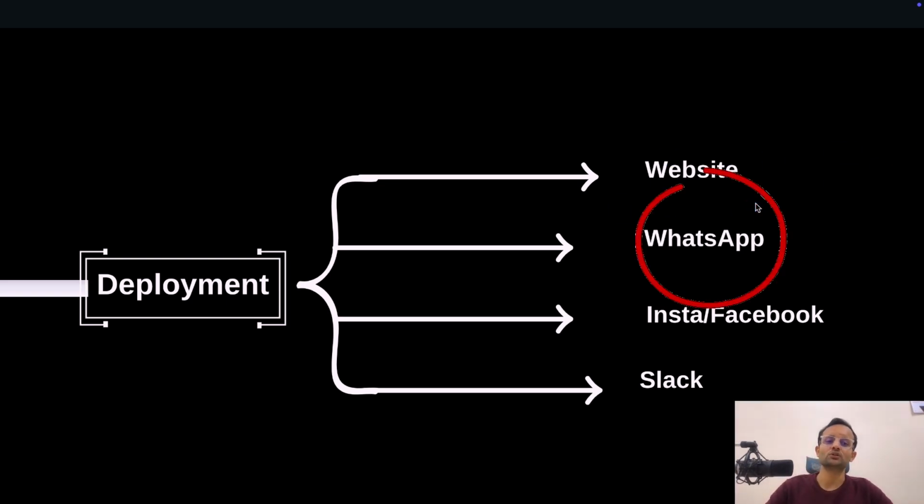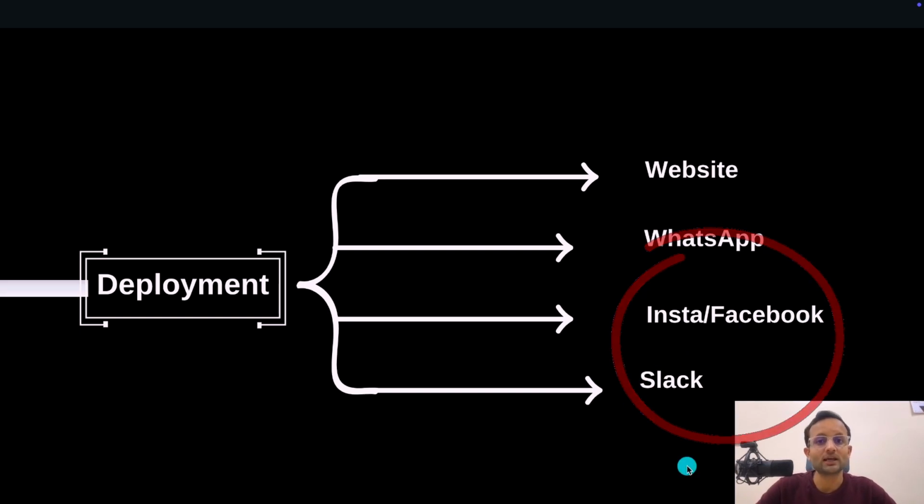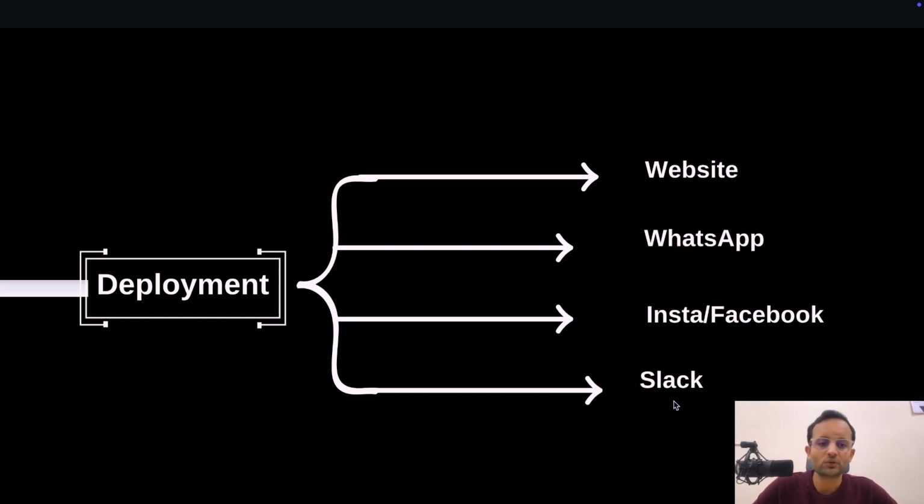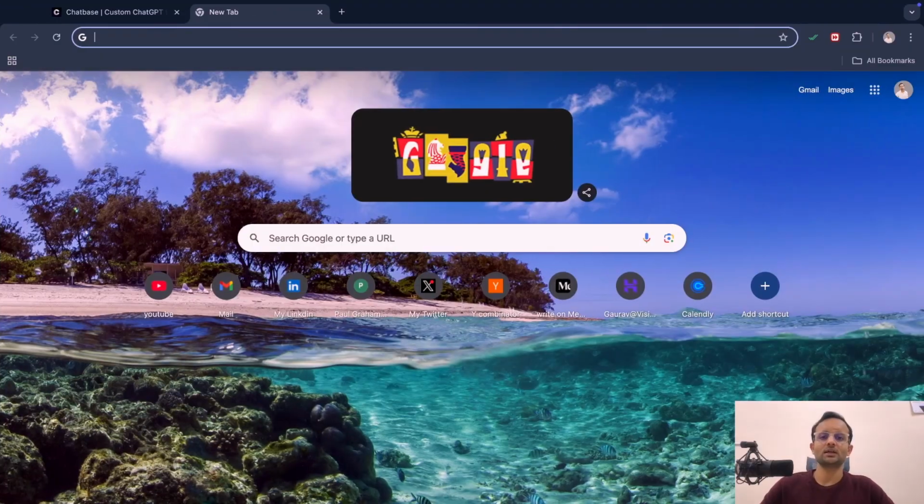The second most important deployment is WhatsApp, because public figures, mostly content creators, or any people who receive lots of messages on WhatsApp, have to deal with lots of customers. So what you can do is build this kind of AI chatbot and deploy it on their WhatsApp, so that any person who messages them on WhatsApp, the AI chatbot will be able to receive their message and get back to them. So it will be a two-way conversation. The same you can deploy on Instagram, Facebook, or Slack as well. Slack is a platform where you and mostly your clients deal with each other.